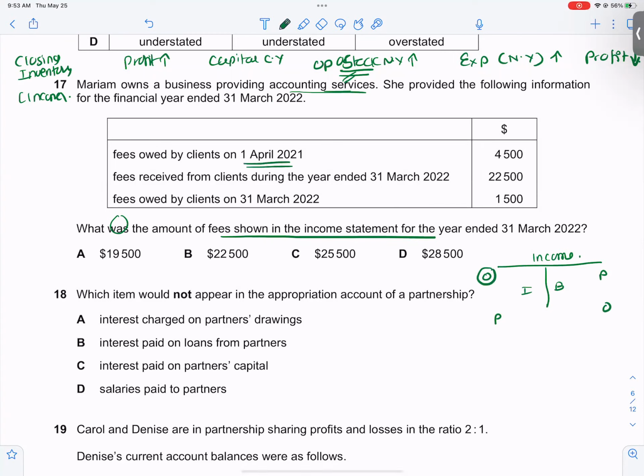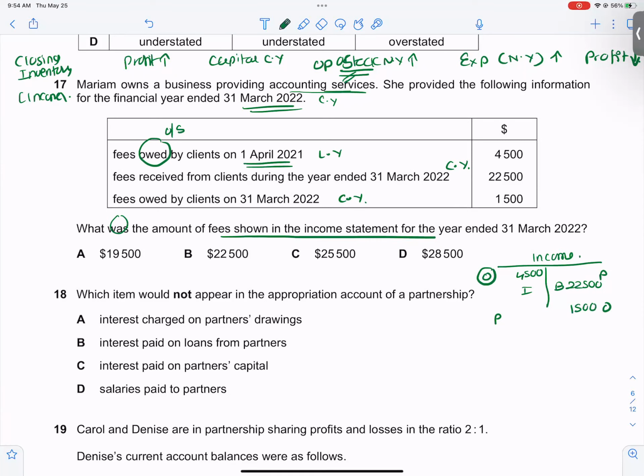So this is the last year and this is the current year. Owed means outstanding. So outstanding of the current year is over here. The money that I received is over here, 22,500, and outstanding of the current year is over here again, 1,500.